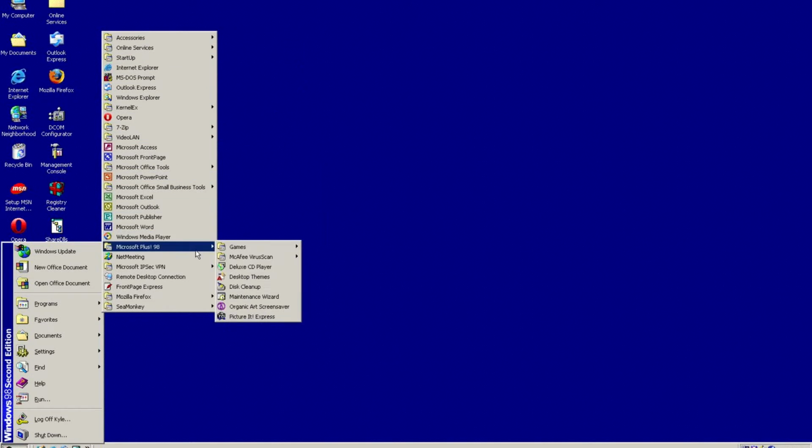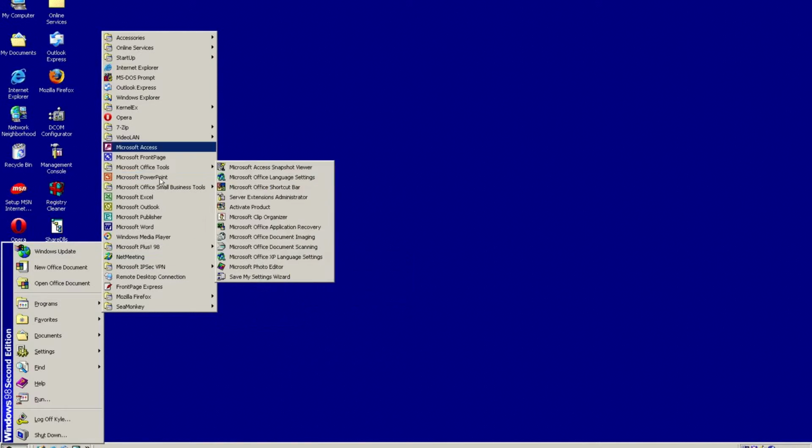Also, we have Plus 98, which I did a video on how to install. Plus 98 basically comes with a lot of stuff. You get a deluxe CD player. You also get something called the Maintenance Wizard, which you can set a time when it will automatically run disk cleanup and the disk defragmenter. It will scan the computer for viruses, and it will also clean up the start menu.